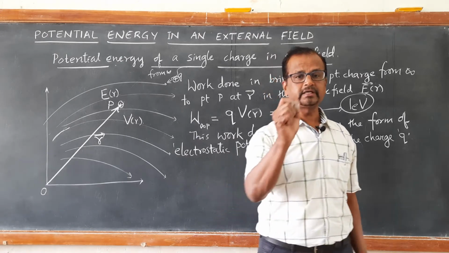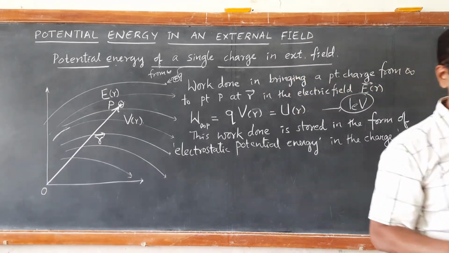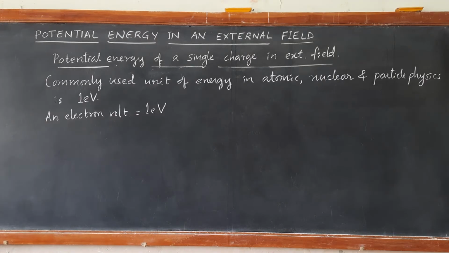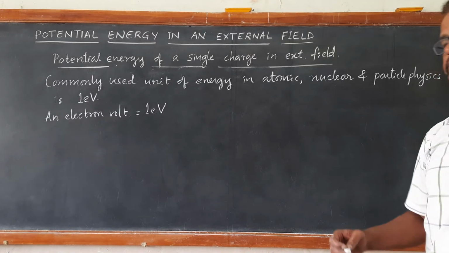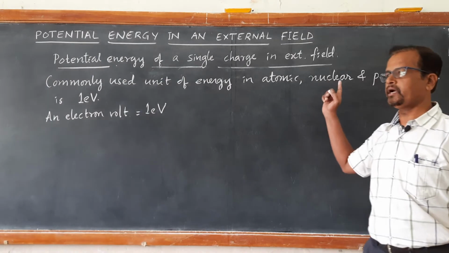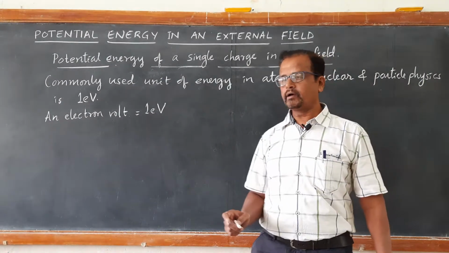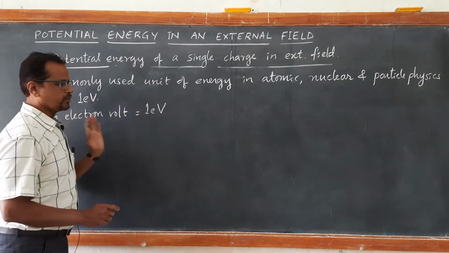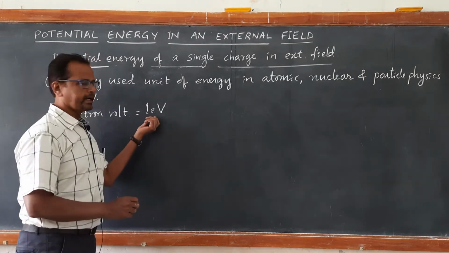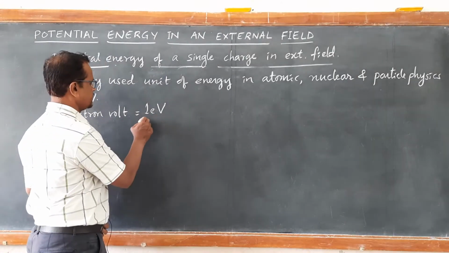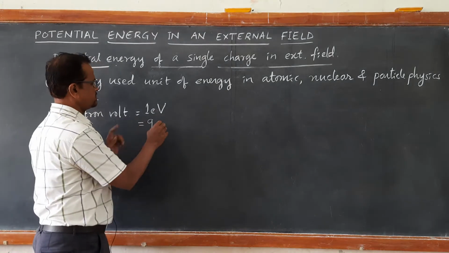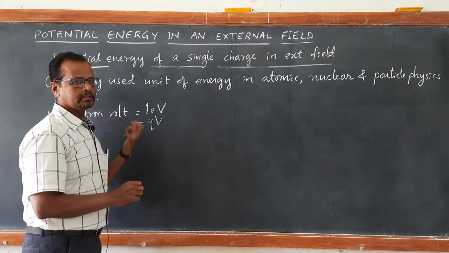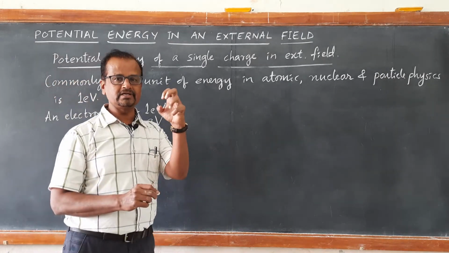What is 1 electron volt? First let us define. The commonly used unit of energy in atomic, nuclear and particle physics is 1 electron volt, 1 eV. When you look at this, it appears as a product of charge and a potential V, which is nothing but the energy stored in that charge.